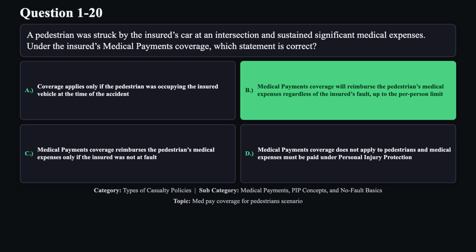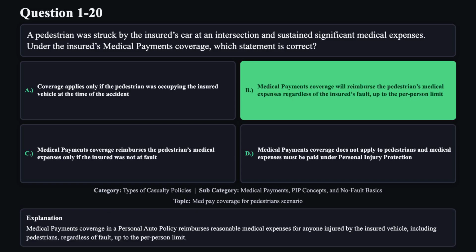The correct answer is B. Medical payments coverage in a personal auto policy reimburses reasonable medical expenses for anyone injured by the insured vehicle, including pedestrians, regardless of fault, up to the per-person limit.